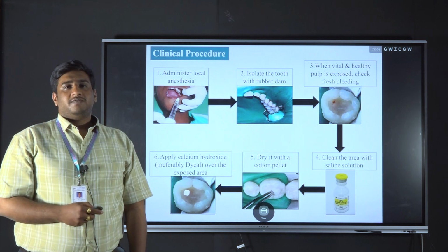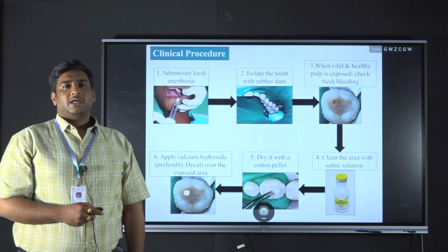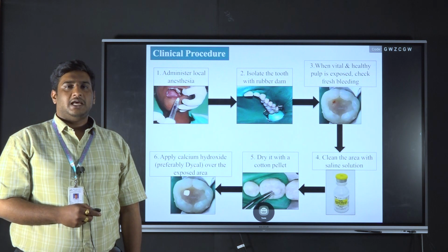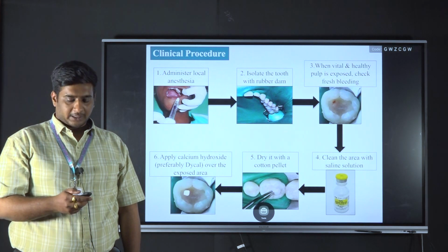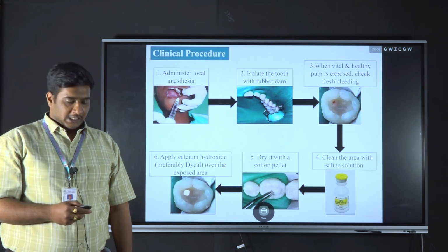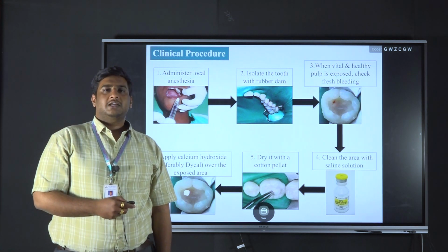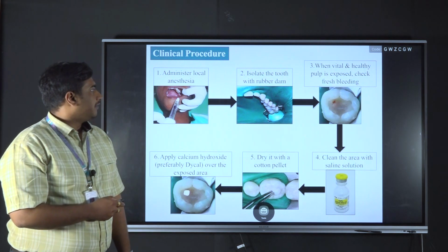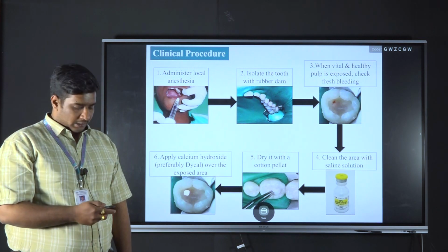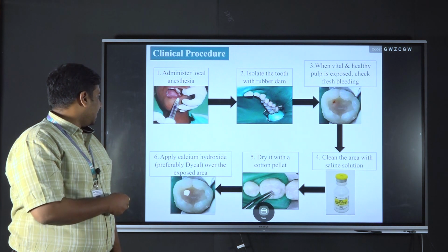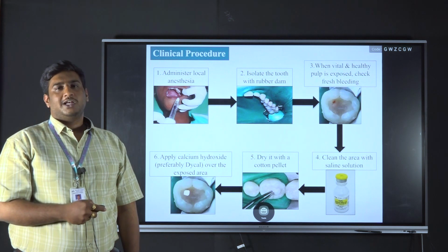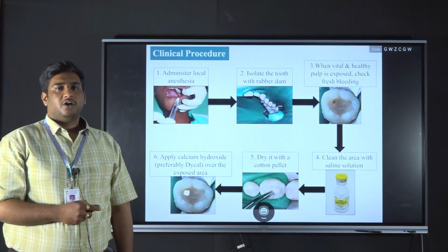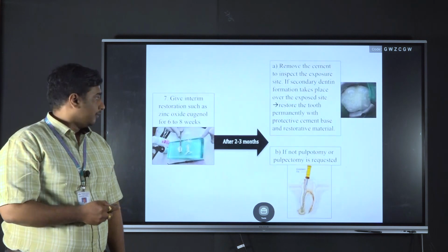Coming to the clinical procedure of direct pulp capping, first the local anesthesia is administered to the patient, and the tooth to be operated is isolated with the rubber dam, followed by complete excavation of the caries and inspection for carious exposure. If there is minimal exposure of the pulp with controlled bleeding, you should check the vitality and check for fresh bleeding, followed by placement of calcium hydroxide, preferably Dycal, over the exposed area, and dry the Dycal with a cotton pellet. After drying the calcium hydroxide, you should clean the cavity with saline.